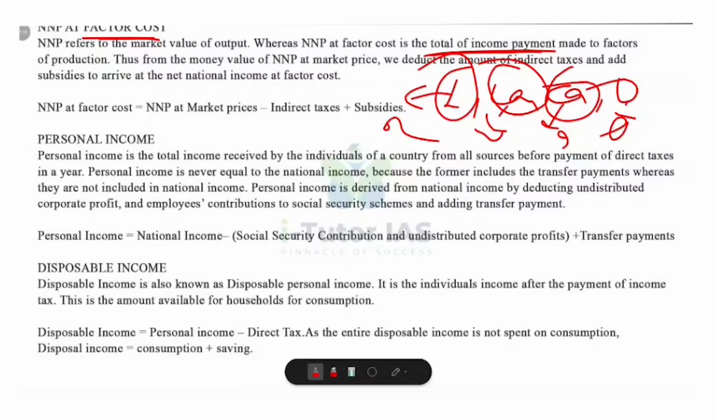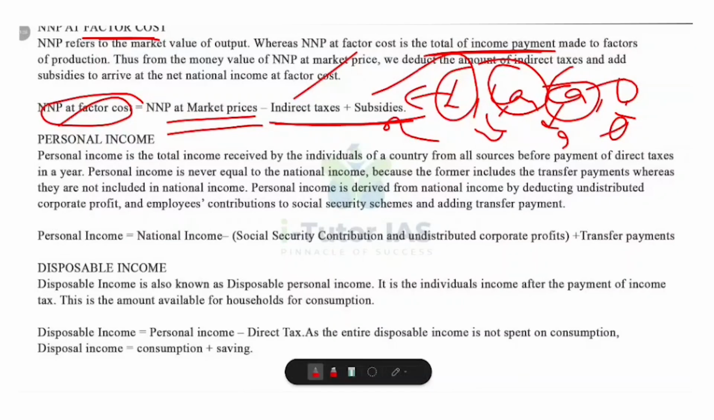So to get NNP at factor cost, we adjust the NNP at market price for indirect taxes and subsidies. What is meant by indirect taxes? Taxes like GST, VAT are added to prices but don't go to the producers, so we remove them. And what about subsidies? They are like government supports to farmers. They are added to producers' income, so we include them. So NNP at factor cost is always equal to NNP at market price minus indirect taxes plus subsidies.